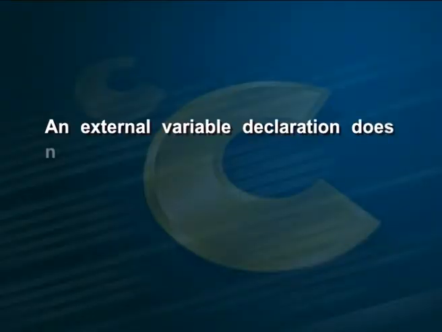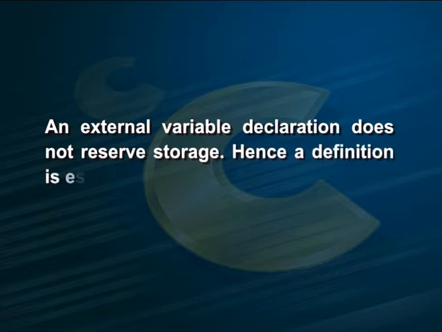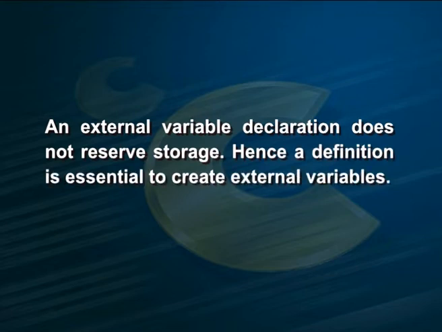The difference between declaration and definition must be clearly understood to create an object having external storage class. If the storage space is not reserved by any declaration, a definition is mandatory to reserve memory space for an object. Definition creates the object, whereas declaration informs the compiler about things such as its data type or its template. An external variable declaration does not reserve storage. Hence, a definition is essential to create external variables. The terms definition and declaration referring to external storage classes are discussed next.